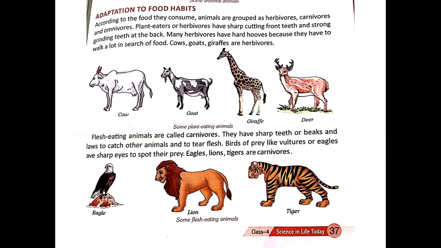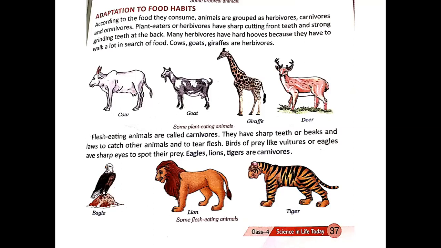Adaptation to food habits. Now, this topic you have already studied in class 3. You all are aware of the words herbivores, carnivores, and omnivores. So, according to the food they consume, animals are grouped as herbivores, carnivores, and omnivores. Plant eaters or herbivores have sharp cutting front teeth and strong grinding teeth at the back. Many herbivores have hard hooves because they have to walk a lot in search of food. Cows, goats, giraffes are herbivores.